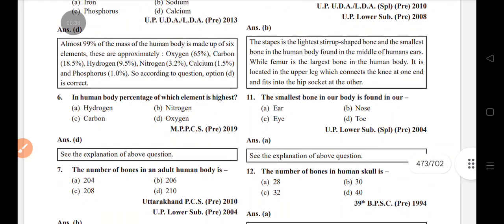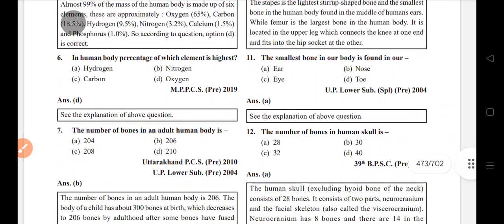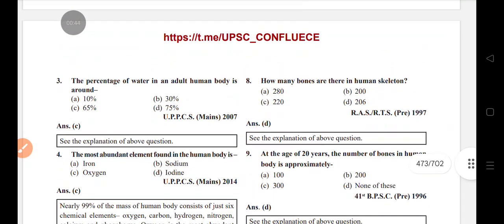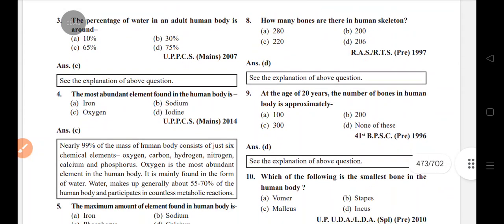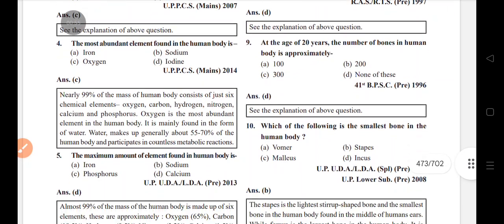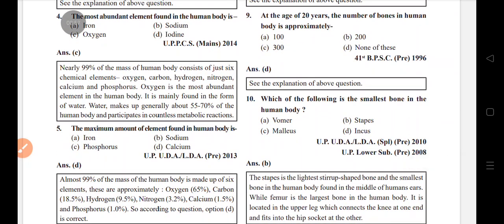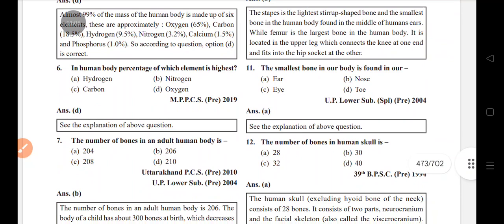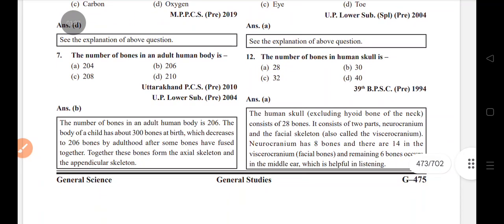Oxygen. The number of bone in an adult is 206. How many bones are there in human skeleton? 206. At the age of 20 years, the number of bone in human body is approximately 206. Which of the following is the smallest bone in the human body? Stapes, कान का. The smallest bone in our body is found in our ear. Number of bone in human skull 28.